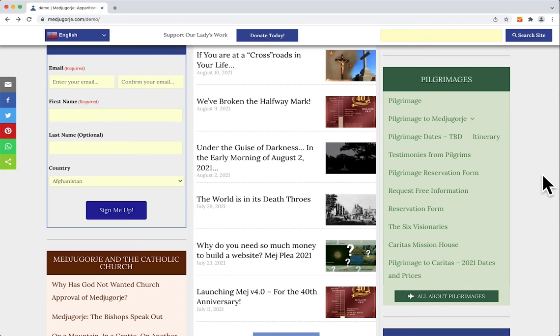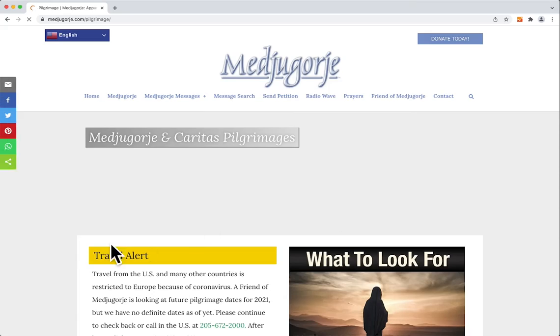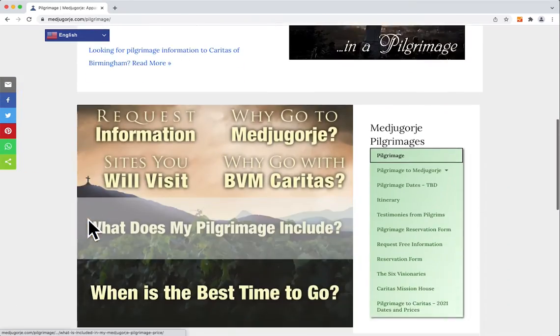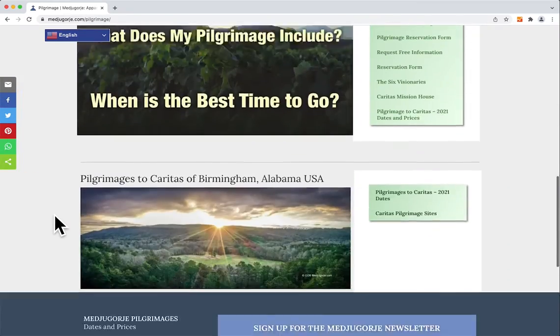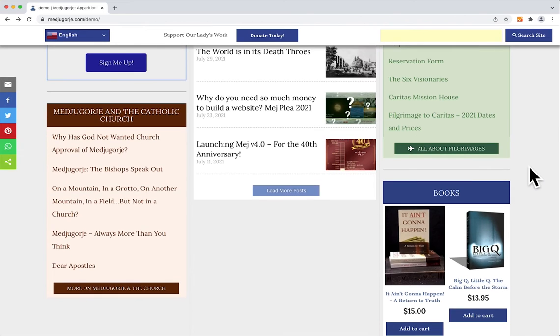Information about pilgrimages. Again, pilgrimages are kind of still up in the air a little bit because of the travel situation that's going on, but we're making that information available for you here, and you can always click here to get more information just about pilgrimages in general and about our pilgrimages in general, including pilgrimages to Caritas. So all of that information is available here, again, directly from the homepage.